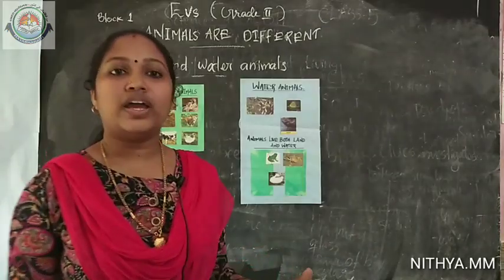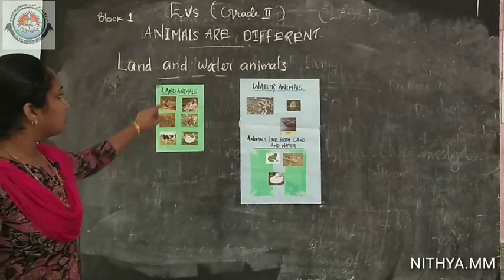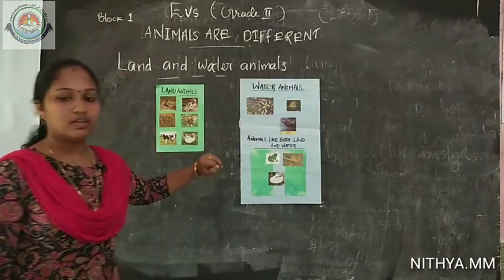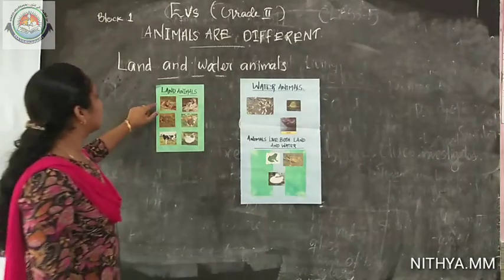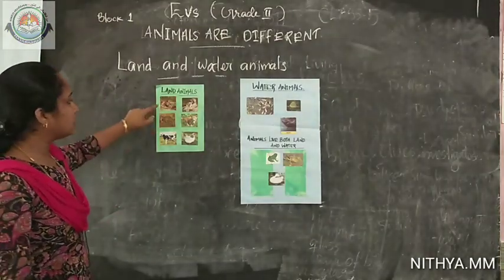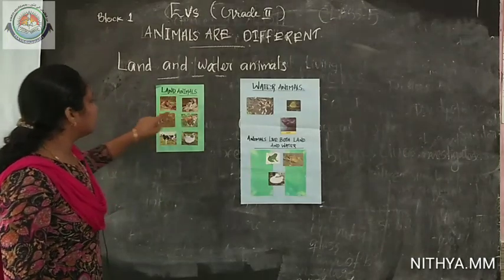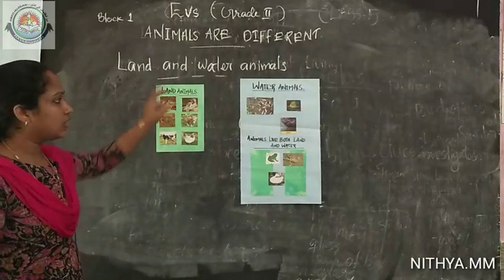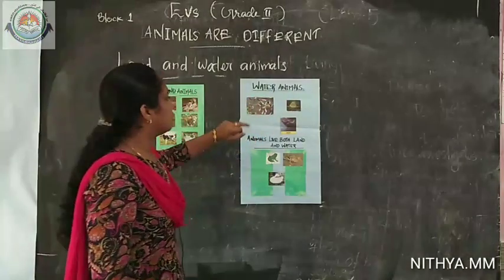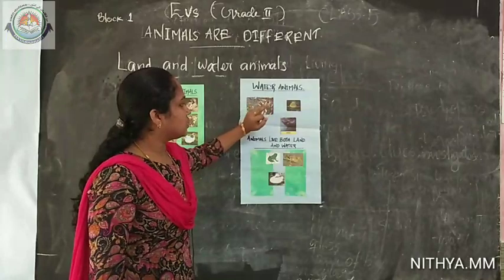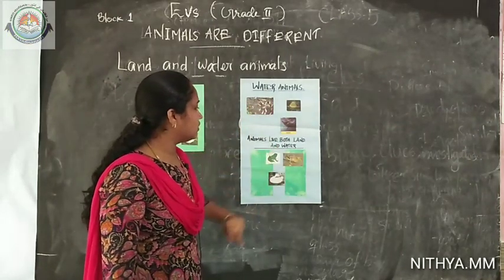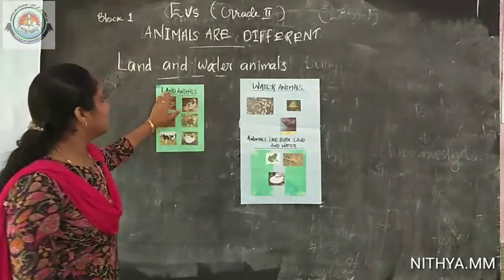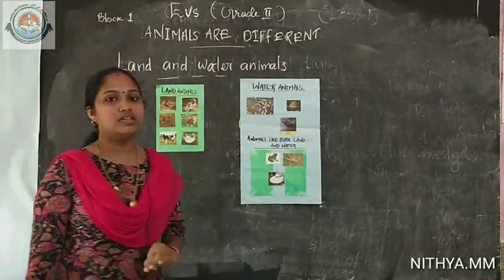Students, for you I have prepared one chart which contains the land animals and water animals. Okay, let's have a look at that. Which are the land animals? Lion, tiger, cheetah, cat, cow and hen. Okay, next, water animals, and different types of fishes are there. Shark is here, and these are the two categorizations, land animals and water animals.